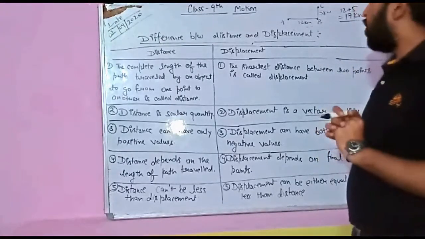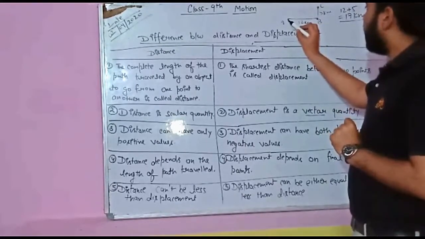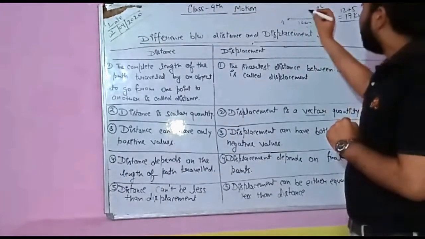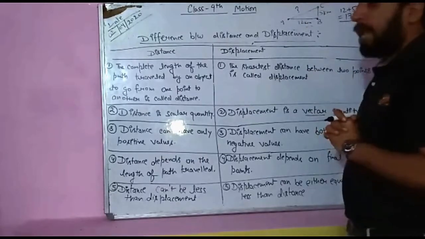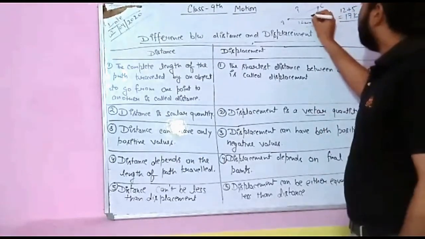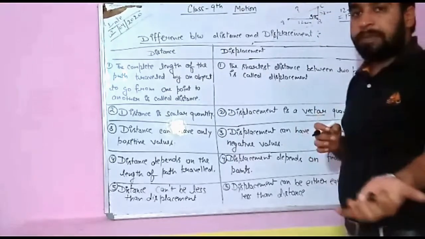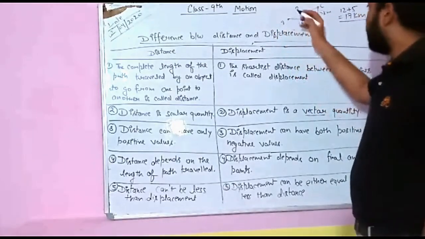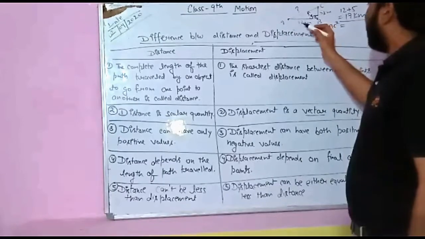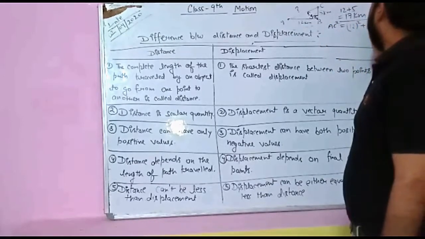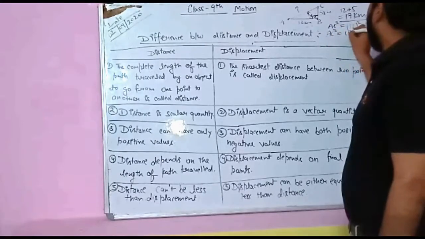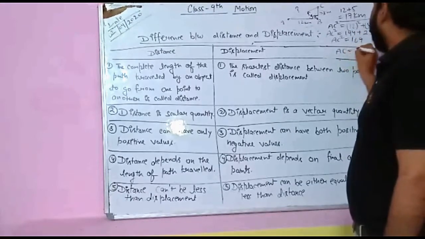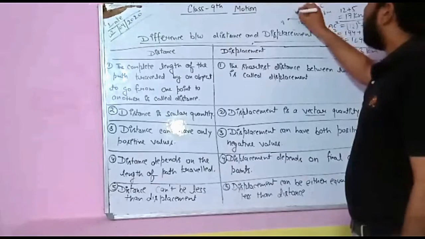What is the displacement of the object? So we have to consider the initial position and the final position and just draw a line joining these 2 points. So this is the displacement. And what is the value of this? We can apply Pythagoras theorem as this angle is 90 degrees. So students, you already know the Pythagoras theorem. This is the side opposite to the 90, this is considered to be the hypotenuse. So AC square will be equal to, by Pythagoras theorem, 12 square plus 5 square. So AC square is equal to 144 plus 25. AC square is 169. AC is 13 kilometer. So displacement is 13 kilometer.